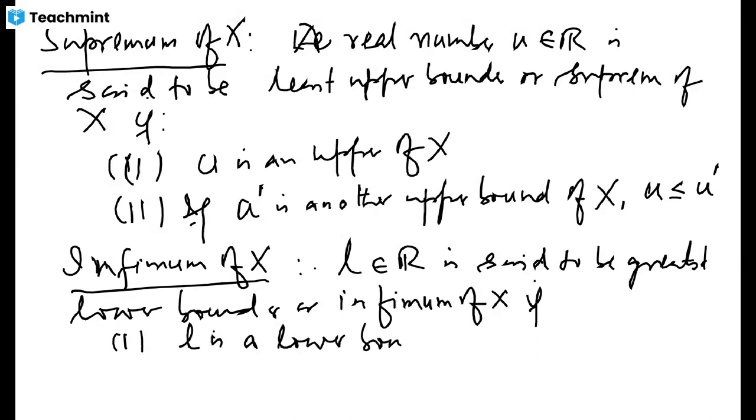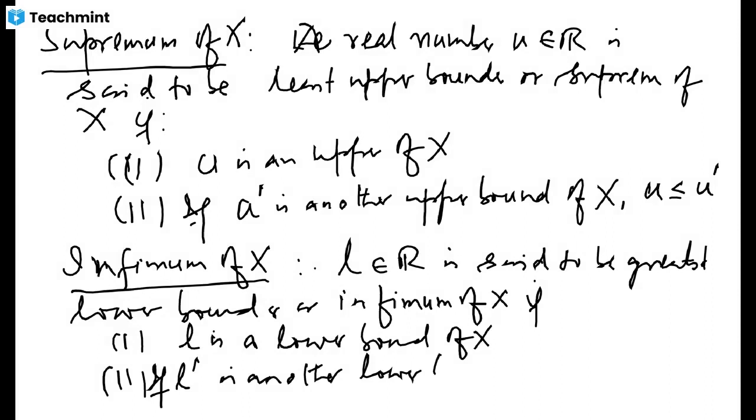It needs to be a lower bound of X. And the second, if L prime is another lower bound of X, then L needs to be greatest, which means that L prime is less than or equal to L. So that means among the infimum, no lower bound is bigger than that infimum, and among the supremum, no upper bound is smaller than the supremum.